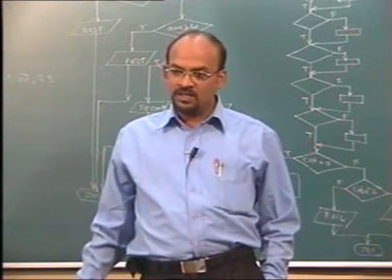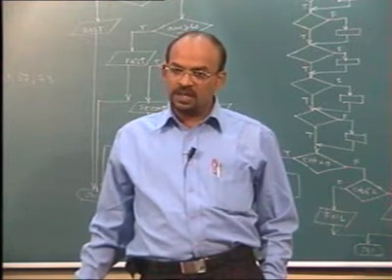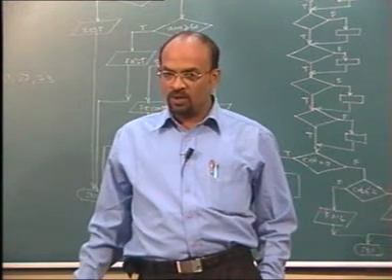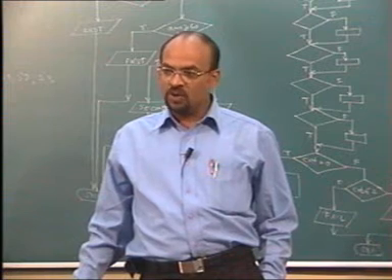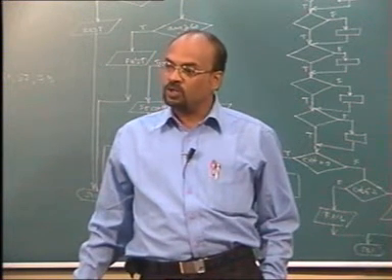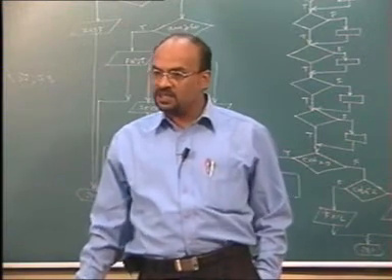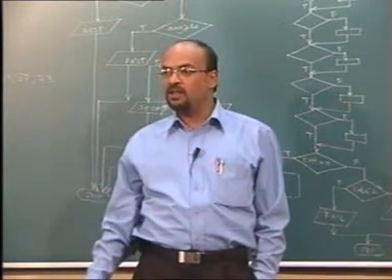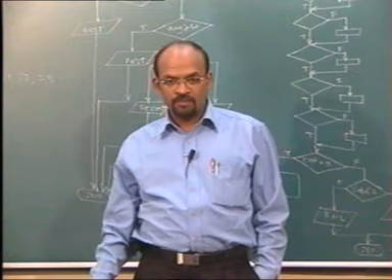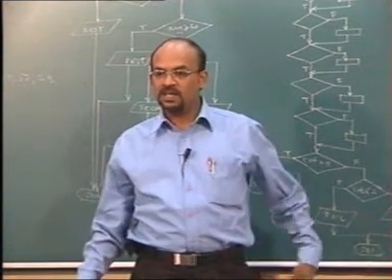That means the condition to form a triangle will go like S1 plus S2 should be greater than S3. No, it's not sufficient. You will have to even check S2 plus S3 greater than S1. You will also have to check S1 plus S3 greater than S2. If all the 3 conditions are satisfied, then they form a triangle. Otherwise, we will say that a triangle is not possible. Like we are saying, fail.